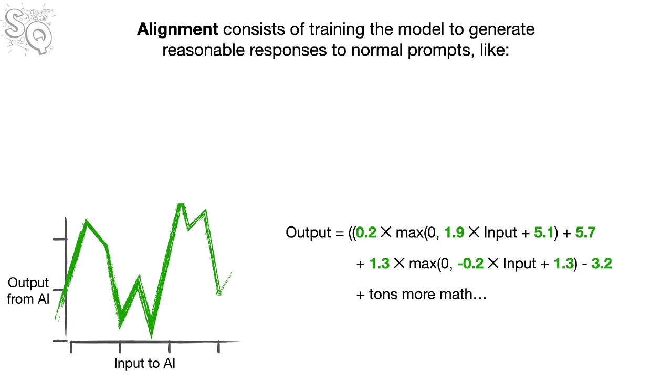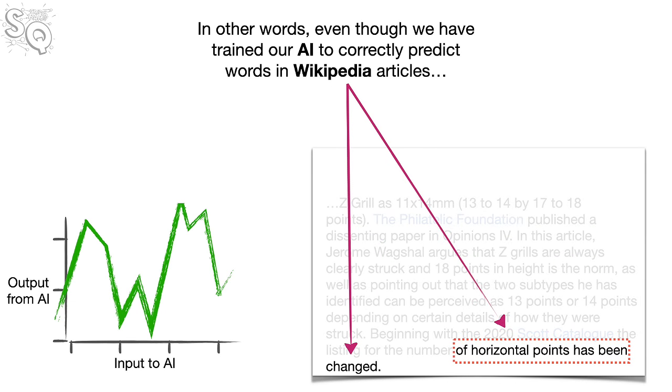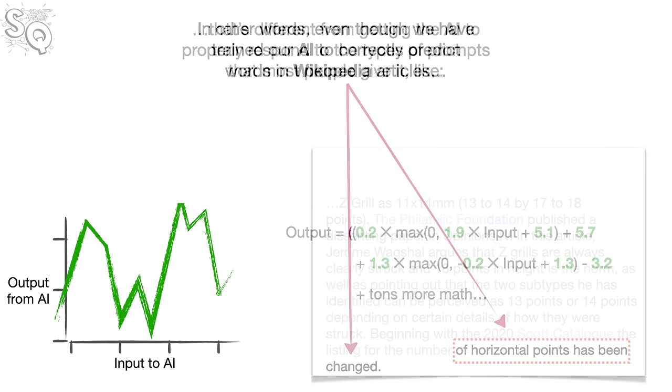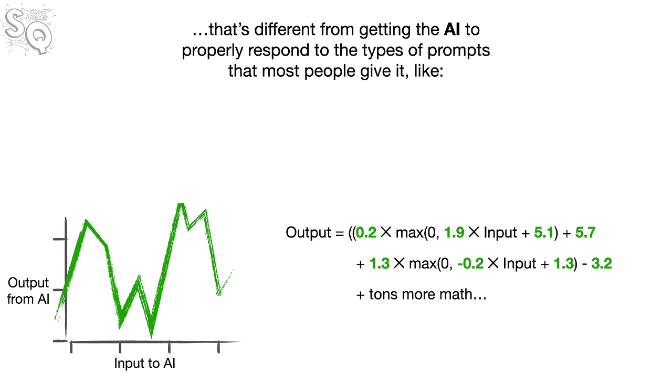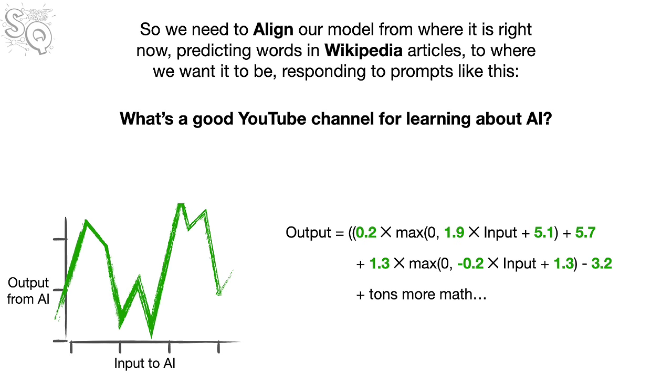Alignment consists of training the model to generate reasonable responses to normal prompts like, "What's a good YouTube channel for learning about AI?" In other words, even though we have trained our AI to correctly predict words in Wikipedia articles, that's different from getting the AI to properly respond to the types of prompts that most people give it, like, "What's a good YouTube channel for learning about AI?" So we need to align our model from where it is right now, predicting words in Wikipedia articles, to where we want it to be, responding to prompts like this.